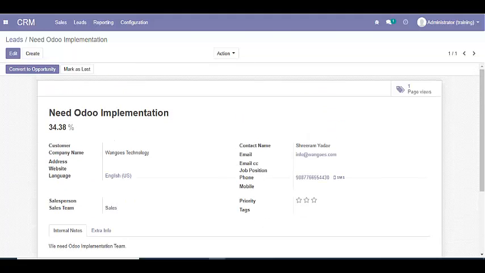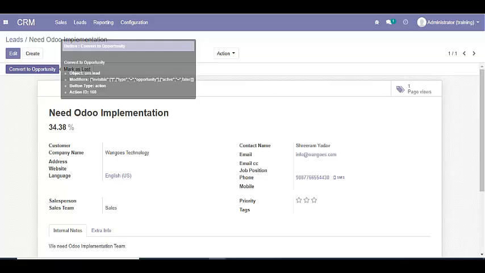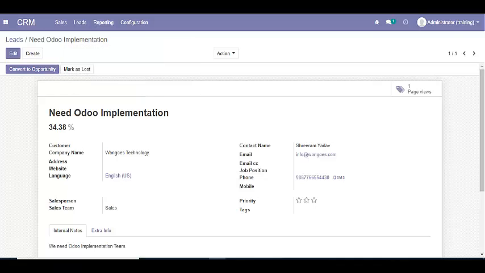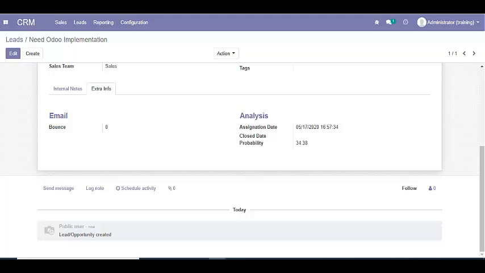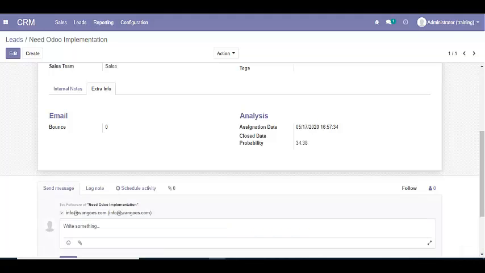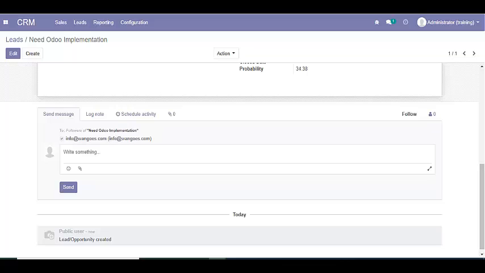If we receive more discussion with this, we can convert this to an opportunity. We can send email from here to the customer directly.